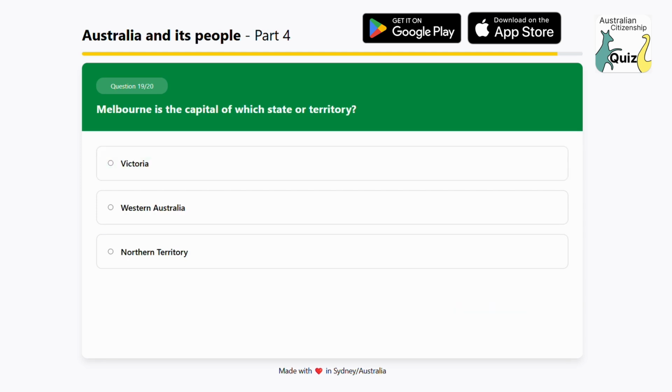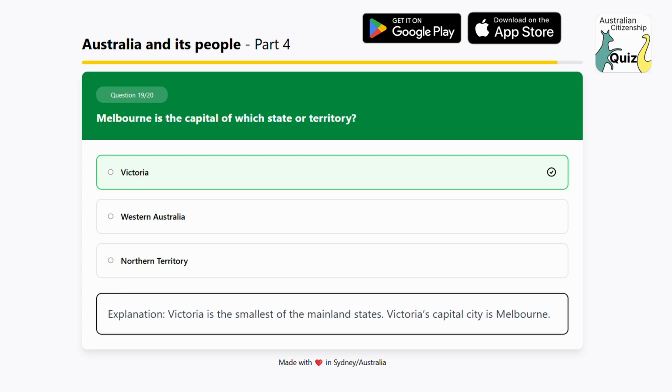Melbourne is the capital of which state or territory? Option 1, Victoria. Option 2, Western Australia. Option 3, Northern Territory. The answer is Victoria. Explanation: Victoria is the smallest of the mainland states. Victoria's capital city is Melbourne.